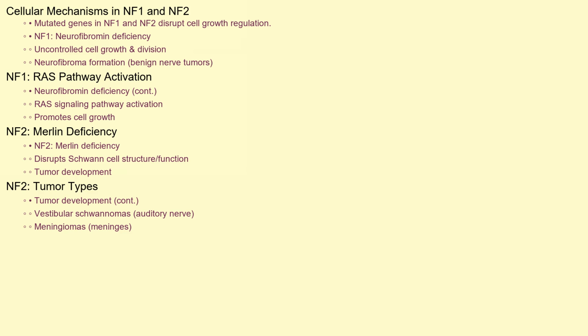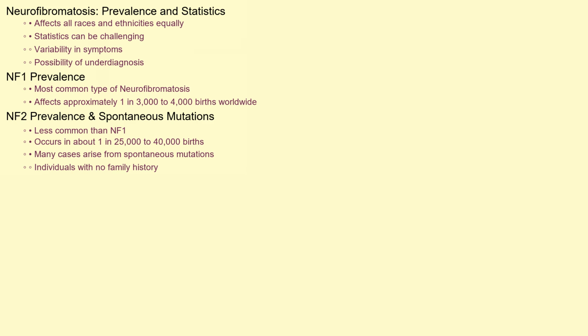In NF2, the deficiency of merlin disrupts the structure and function of Schwann cells, contributing to the development of tumors, particularly vestibular schwannomas, which affect the auditory nerve, and meningiomas, which affect the meninges, the membranes surrounding the brain and spinal cord.